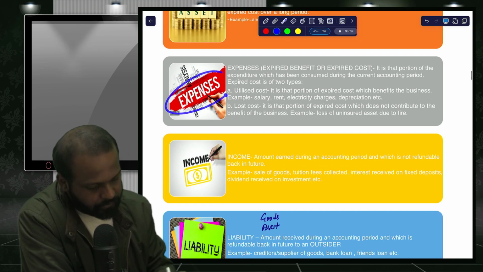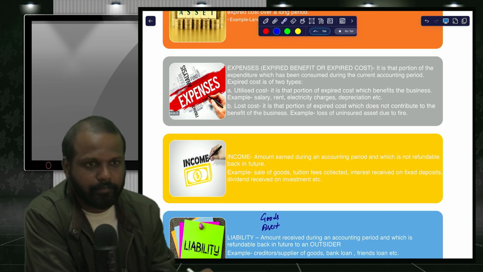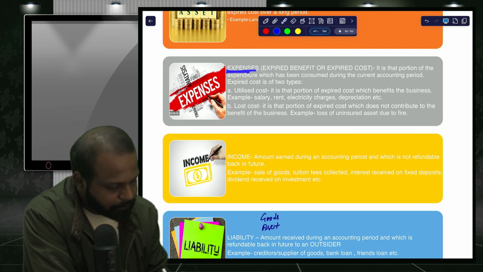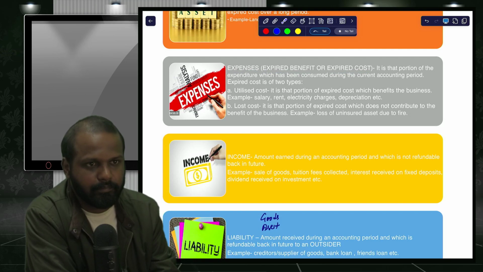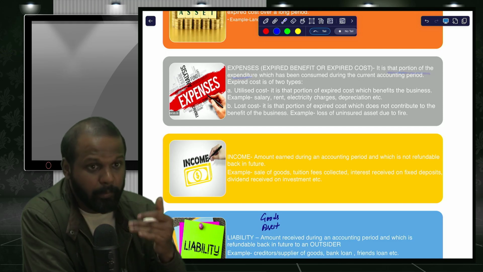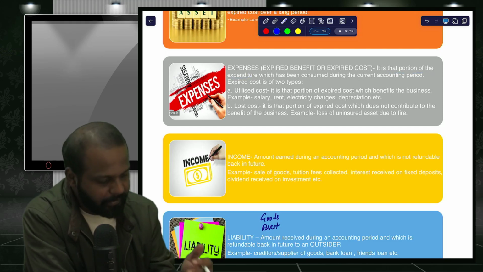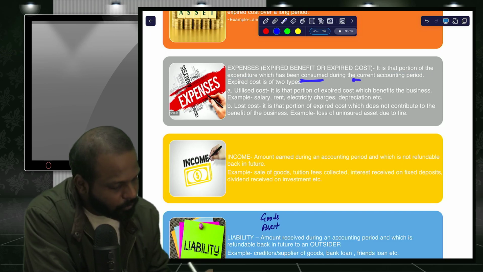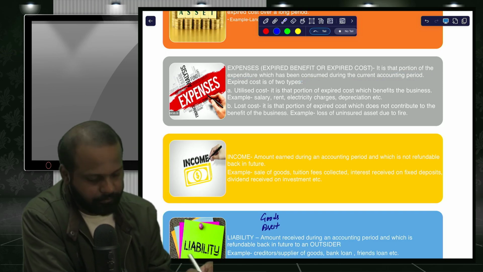Next, you have understood what do you mean by expense. Expense means expired cost or expired benefit. That portion of the expenditure, that portion of the money spent, which has been consumed during the current accounting period.